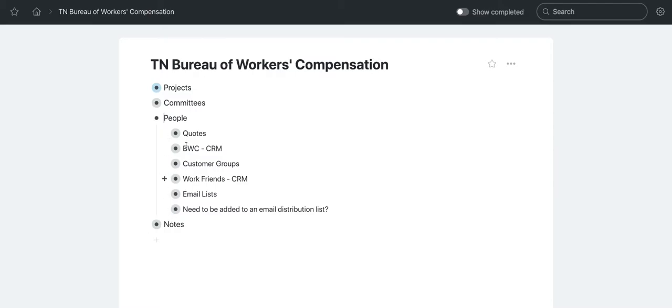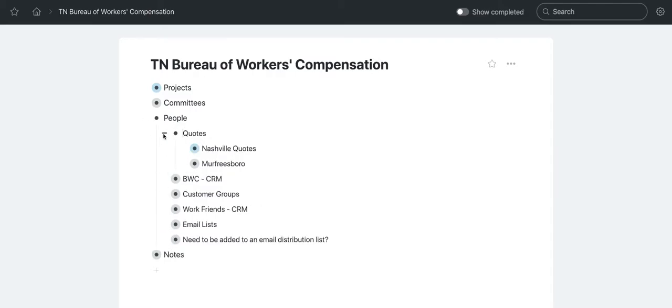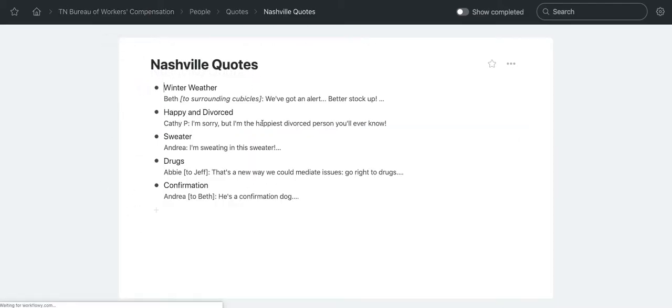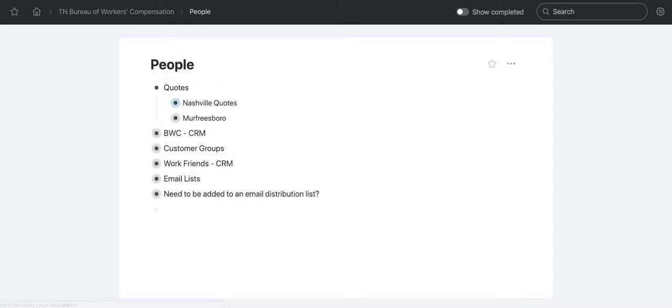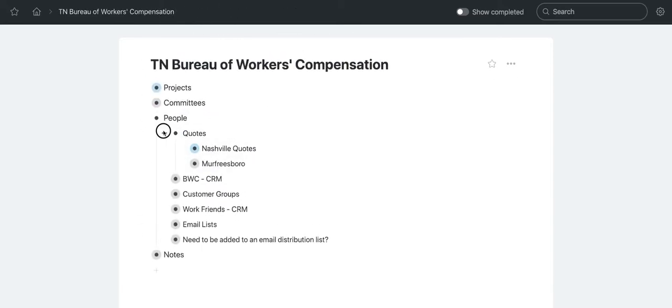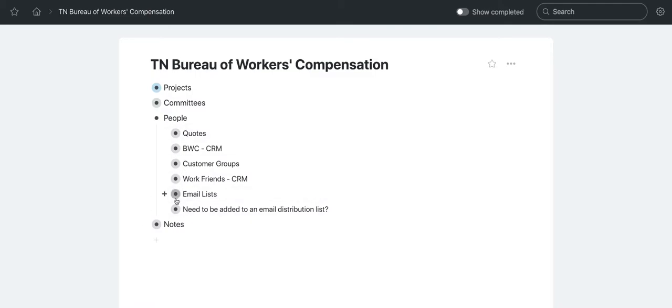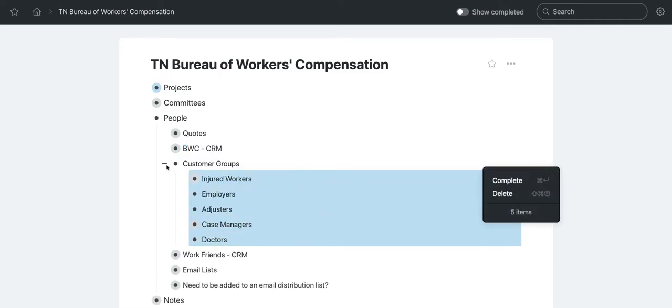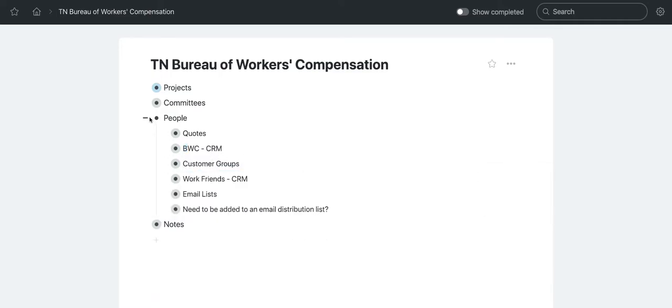Next up is people. My favorite thing to do in people is write down quotes of people, things that I hear in the office, such as Kathy here: "I'm sorry, but I'm the happiest divorced person you'll ever know." So anything I hear funny in the office, I write it down. It's fun to do. So that's people. Or email lists of groups of people. I can just highlight all the emails or different customer groups that we have in the bureau. It's easy for me to remember.